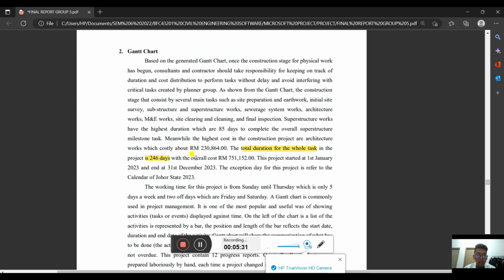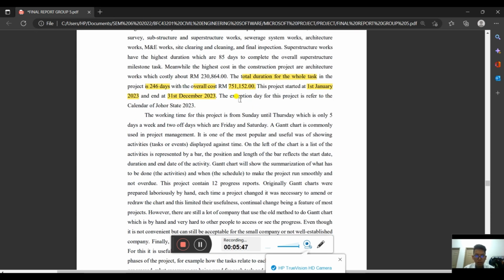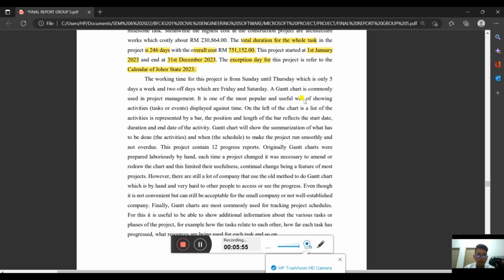246 days and takes about 751,152 ringgit. And this project starts on 1st January 2023 and ends on 31st December 2023. And we follow the assumed days referring to the calendar of Johor State 2023. And actually we have 12 progress reports that need to be done every single time.